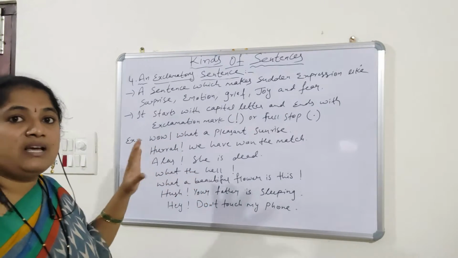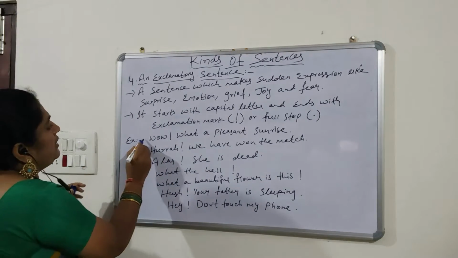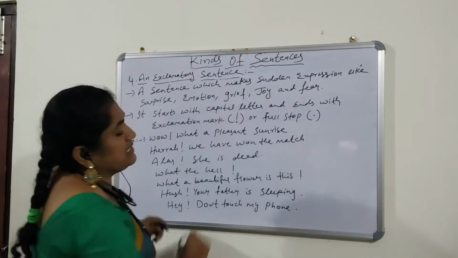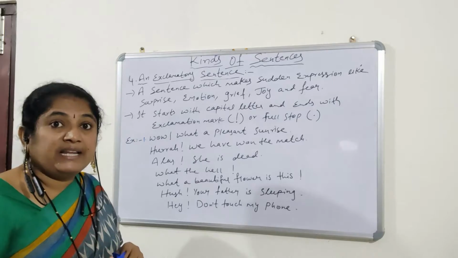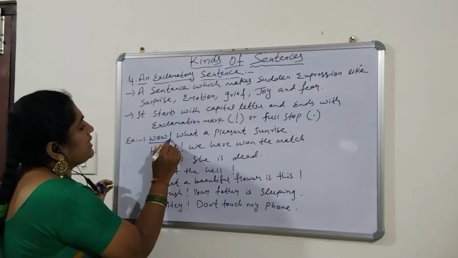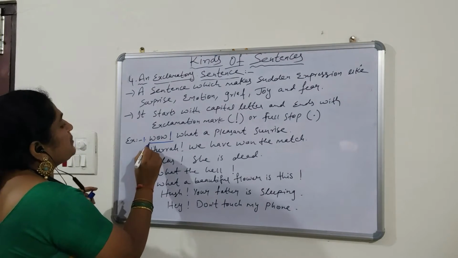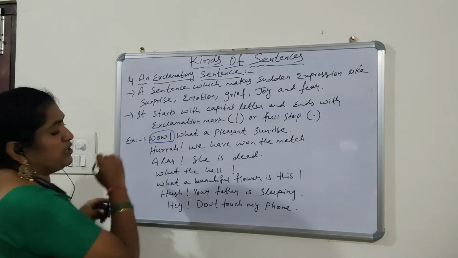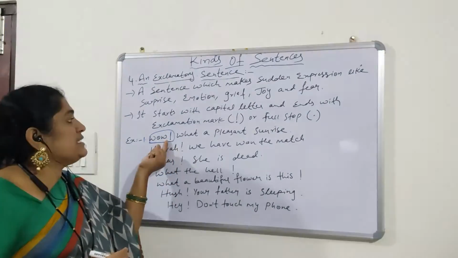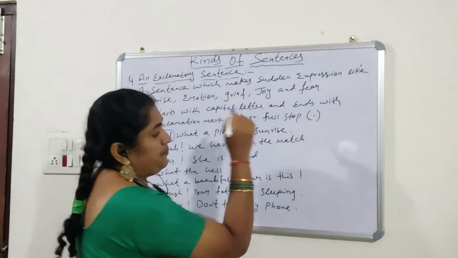Now, let us go to the examples. First example: "Wow! What a pleasant sunrise." So, what is there here? Already in the beginning only, I used an exclamation mark. Okay. Wow is a sudden expression. This is the sudden expression of surprise. So, I used the exclamation mark here itself. Then in the last, I kept the full stop.